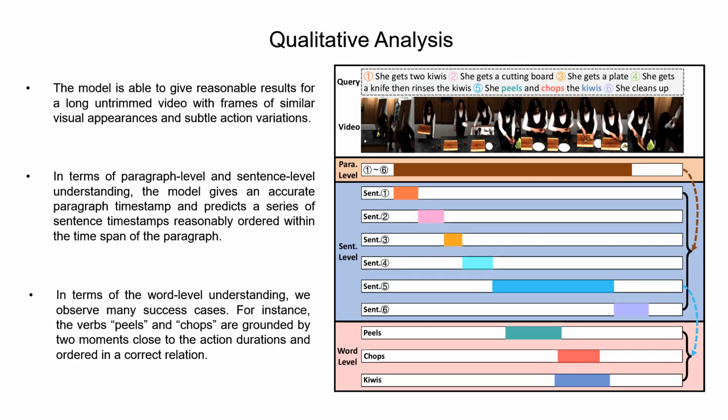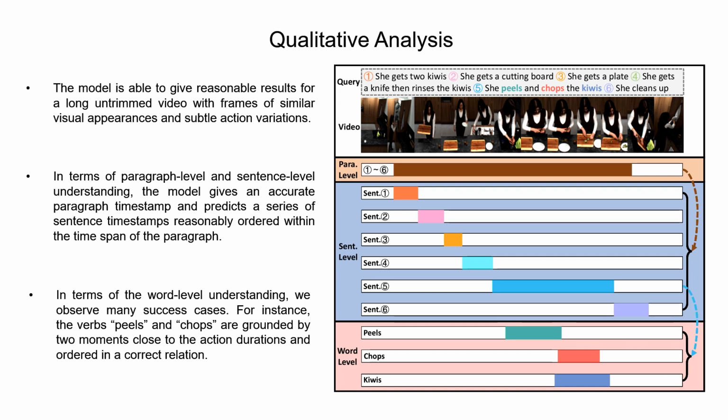We visualize the predicted timestamps by the model for different levels of queries, as shown on the right side below. As is demonstrated, the model is able to give reasonable results for a long untrimmed video with frames of similar visual appearances and subtle action variations. In terms of paragraph level and sentence level understanding, the model gives an accurate paragraph timestamp and predicts a series of sentence timestamps reasonably ordered within the timespan of the paragraph. This reveals the model's capability to perceive the in-level and cross-level context.